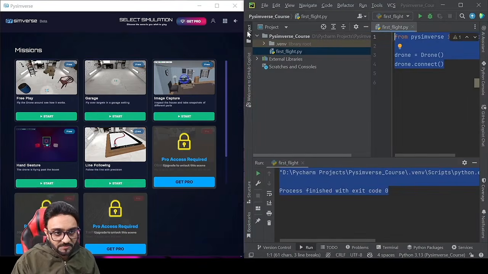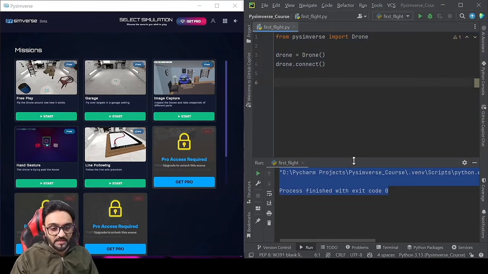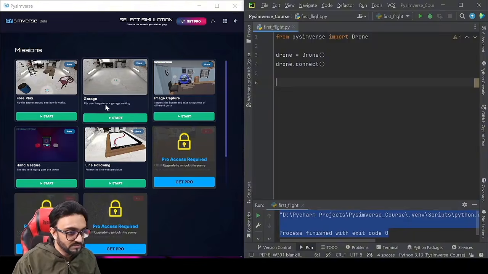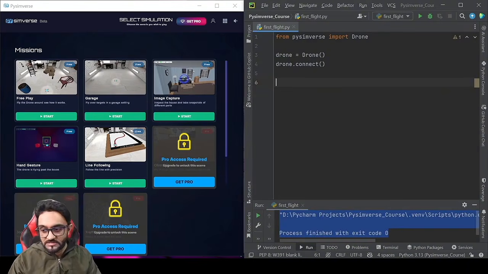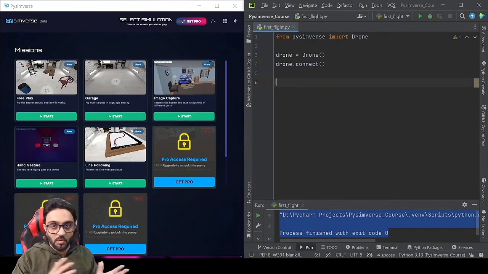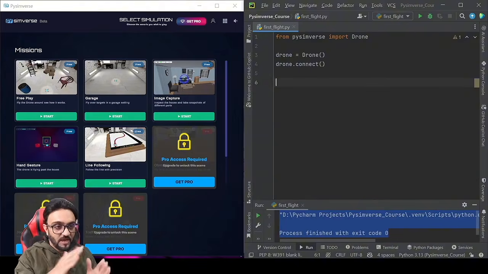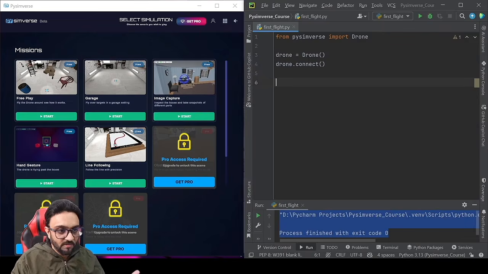And then I can simply close the project, and this will give me a very clean interface where on the left hand side I have all the missions and Pyimverse, and on the right hand side I am coding, so I can keep going back and forth. And this is designed, by the way, to accommodate this half split feature. So you can run any of these missions in half screen.